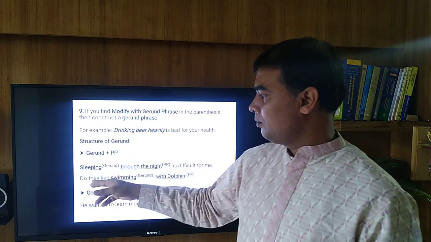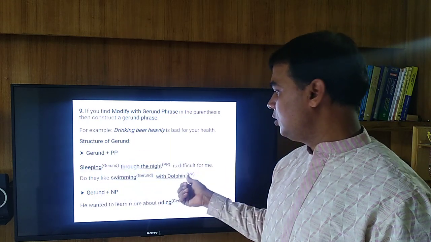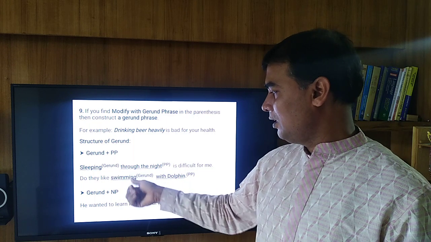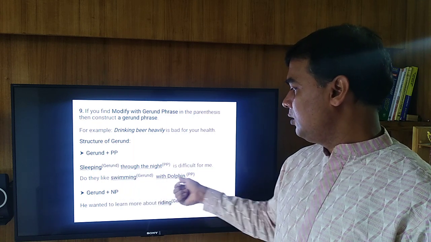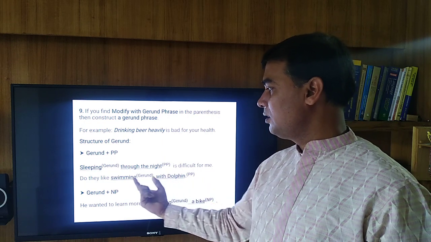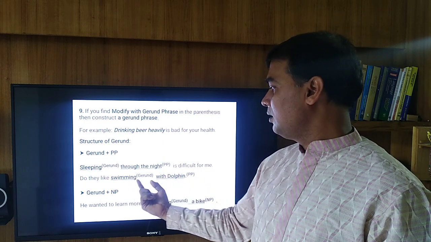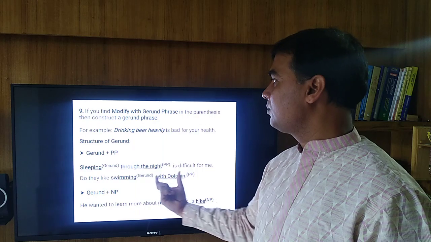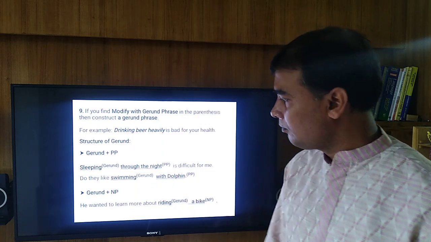And in the second example, do you like swimming with dolphin? Here, swimming is a gerund. With dolphin, this is a prepositional phrase. So combining these two phrases, swimming with dolphin, this is a gerund phrase.